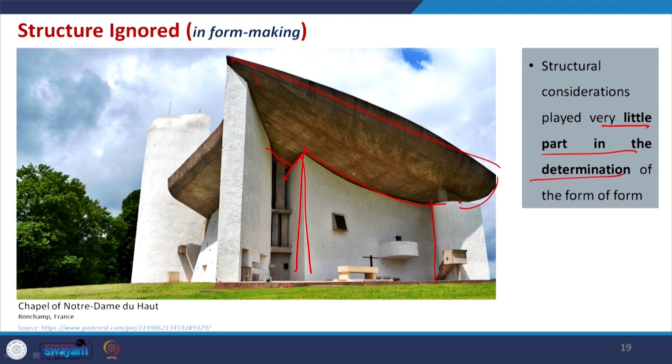We can go for a cantilever of a desired length with due consideration of structural requirements to support it. So this is one example where structure is being ignored in form making.